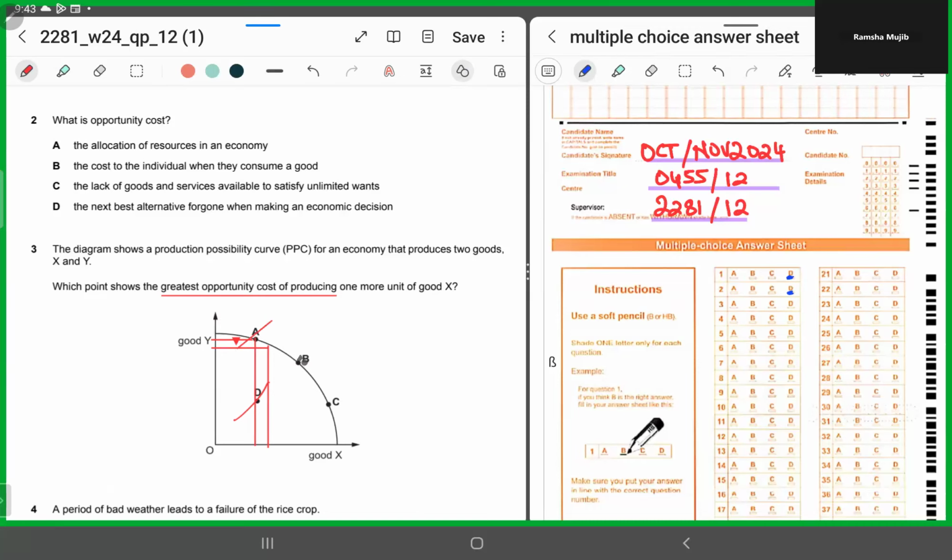Now, let's look at B. If you are at B and you want to produce one more unit of X, so now let's see.